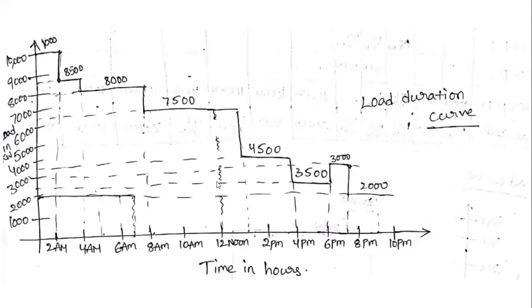This is the procedure for drawing the load duration curve. Understand?